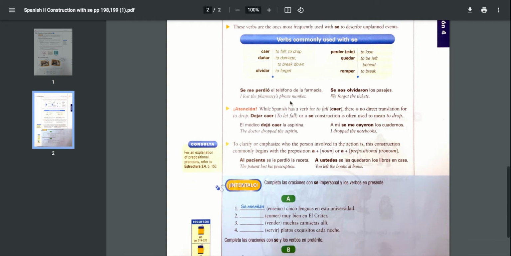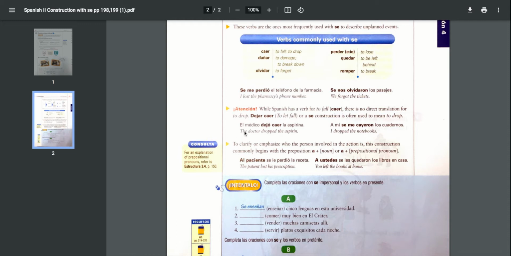All right, so here's part 3 of the accidental constructions or se constructions. Okay, here's the, let's see, atención. While Spanish has a verb to fall, which means caer, there's no direct translation for to drop. So in Spanish, you would say dejar caer, to let fall. Or a se construction is often used to mean that you drop something, but we use dejar caer.